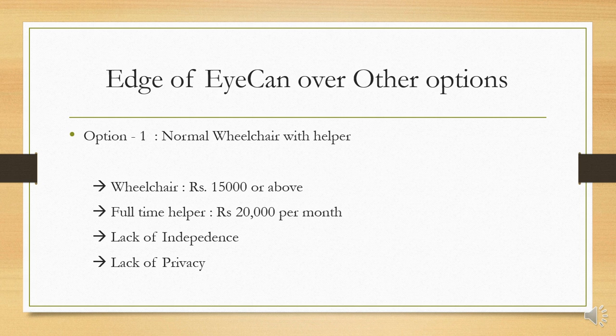The other options that I was talking about: one of those options is you use a normal wheelchair and you have a helper. But a wheelchair will cost anything around 15,000, and then a full-time helper will cost you around 20,000, and the per year cost of using such a scheme would take you to more than 1 lakh. This causes lack of independence. This also causes lack of privacy, because the person will completely depend upon the helper for all his needs, and he won't be alone for most of the time.